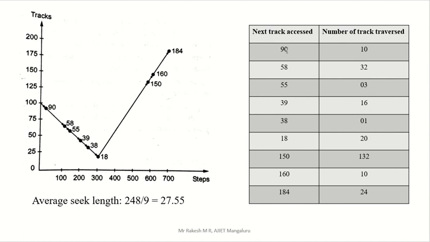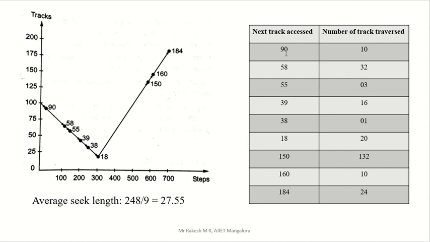Right, here 90. Then what is the second number? 58. Then 55. Then 39. Then 38. Then 18. Right? Then 150, 160, 184, in order. And now what is the first number? We have 100. Initial number is 100.